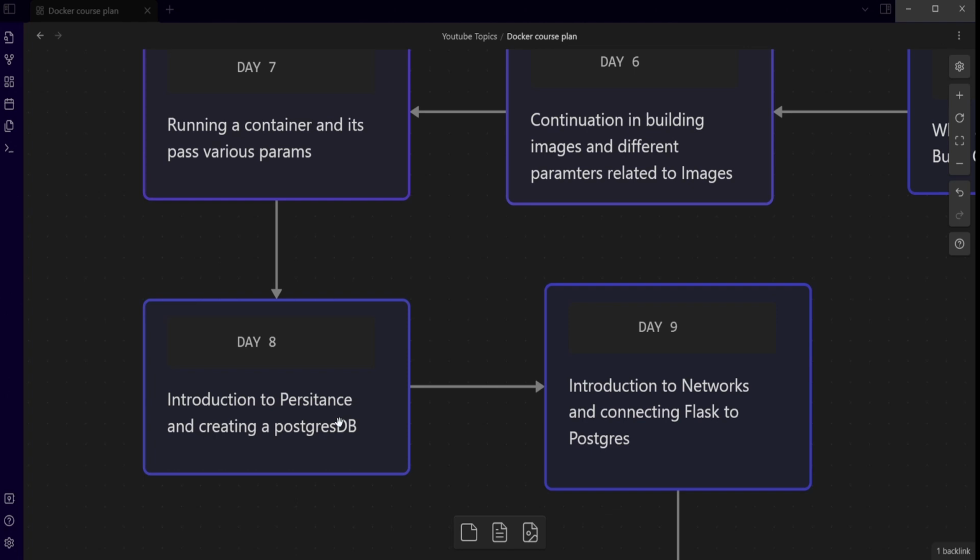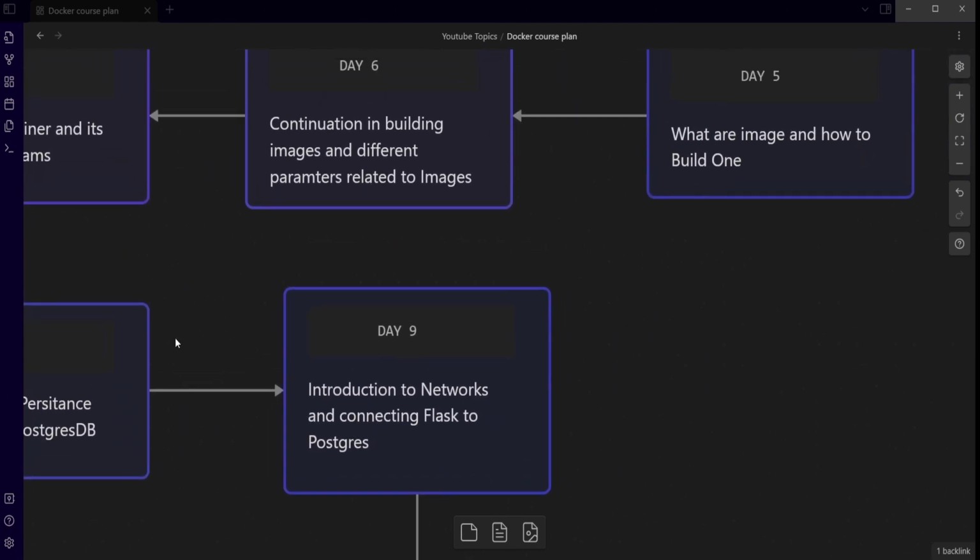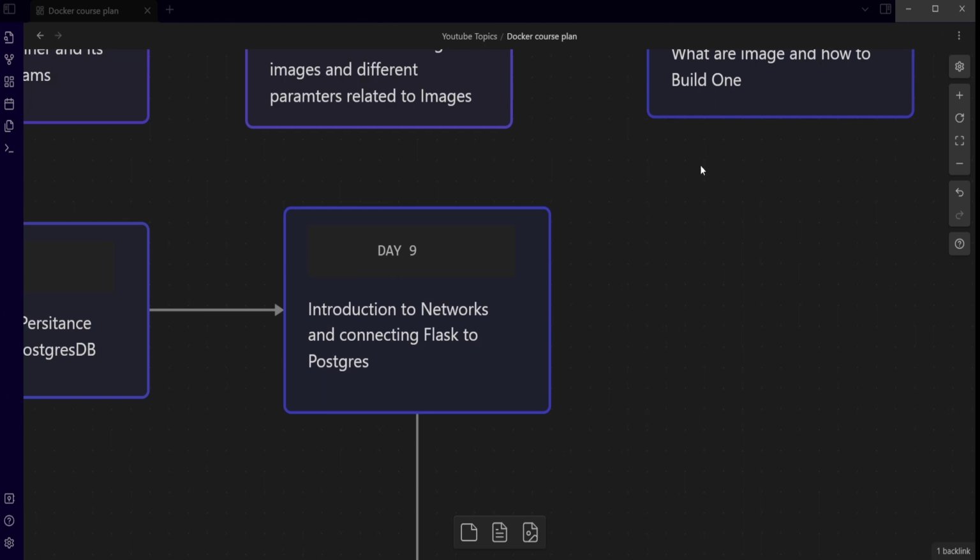Then we'll be learning about networks. Because now we have two containers, don't get confused in the naming convention of image and container. You learn the story. I'm using this so that you know how things are getting connected and why we have planned the roadmap this way. Now if we have the Flask application and the database, they need to talk to each other. To talk to each other, they need a network connection. So in day 9, we'll be introducing networks and how the database connection between the Flask application and the Postgres database will take place. We'll be learning that in day 9.